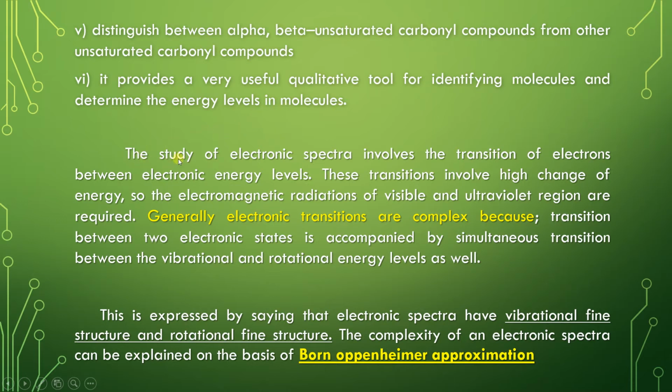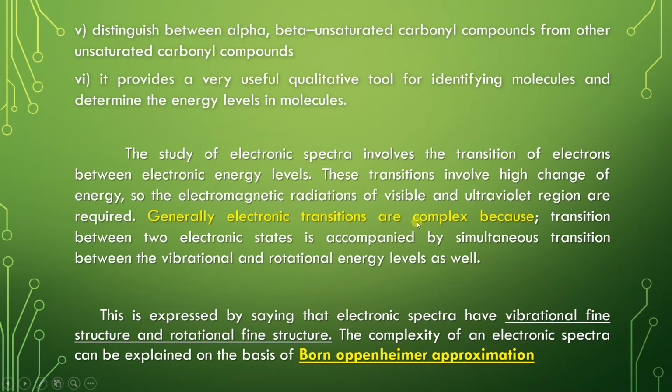So as we know, the study of electronic spectra involves the transition of electrons between electronic energy levels. These transitions involve a high change of energy, so electromagnetic radiations of the visible and ultraviolet region are required. Generally, electronic transitions are complex.